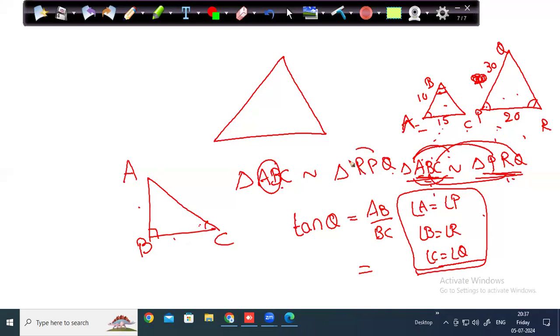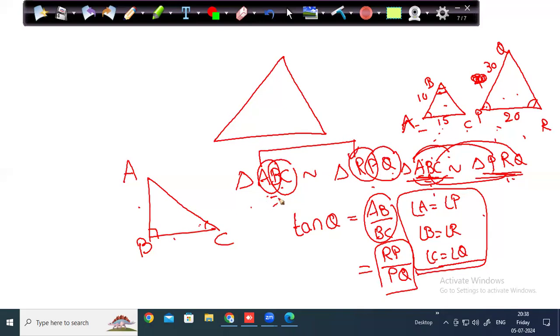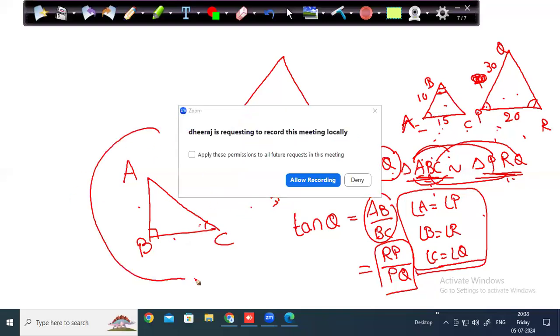AB corresponds to RP, so you can also write this as RP. BC corresponds to PQ, so PQ. So RP by PQ, or AB by BC, both are the same. So if two triangles are similar, the thing I want you to highlight from the last 5-10 minutes is that the corresponding angle A is the same as R. If they ask tan A, it is the same as tan R. If they ask tan R, it is the same as tan A. They'll give only one triangle, so don't worry.